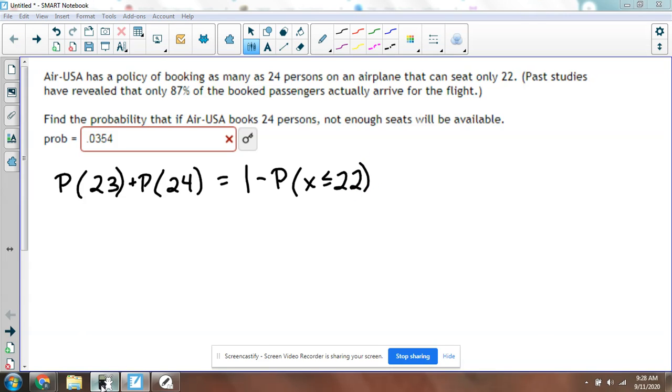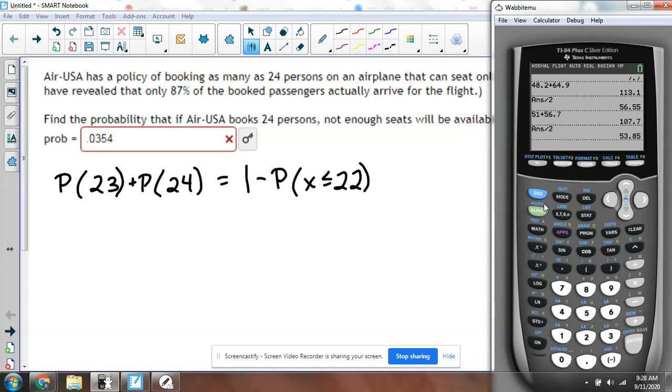So in our calculator, we're going to go to binomial CDF. There's 24 trials. Success rate is 0.87. Oops. We wanted the probability of 22 or less. So after we get that, we're going to simply subtract that from 1. 1 minus. So our answer is going to be 0.1621.